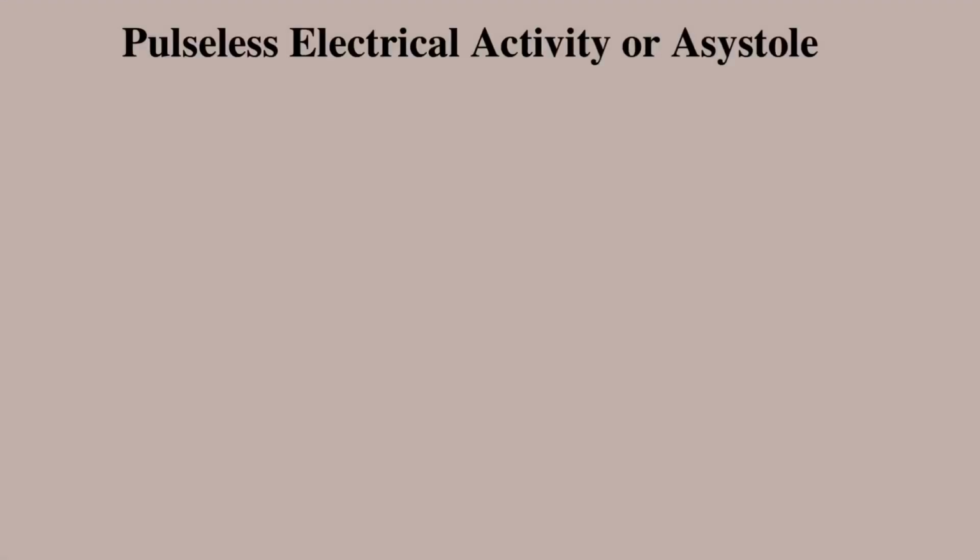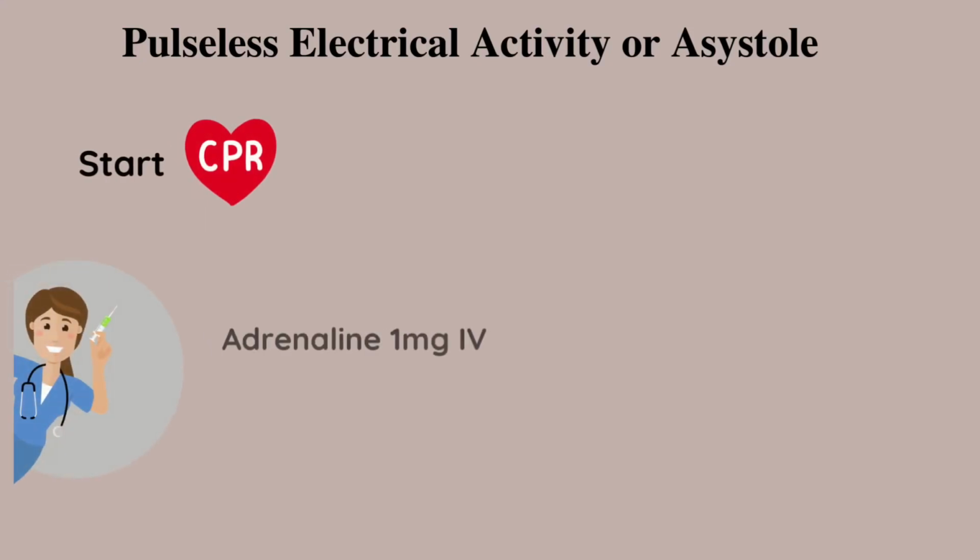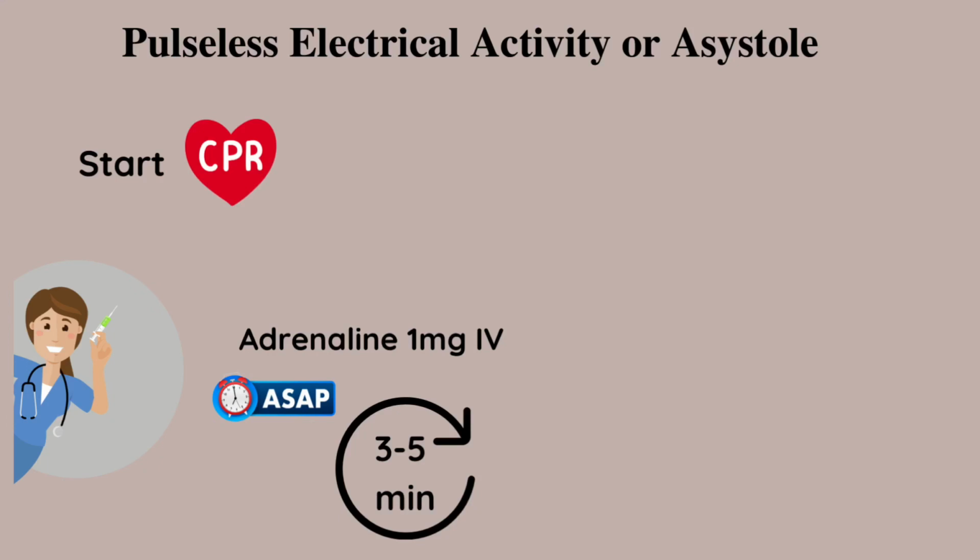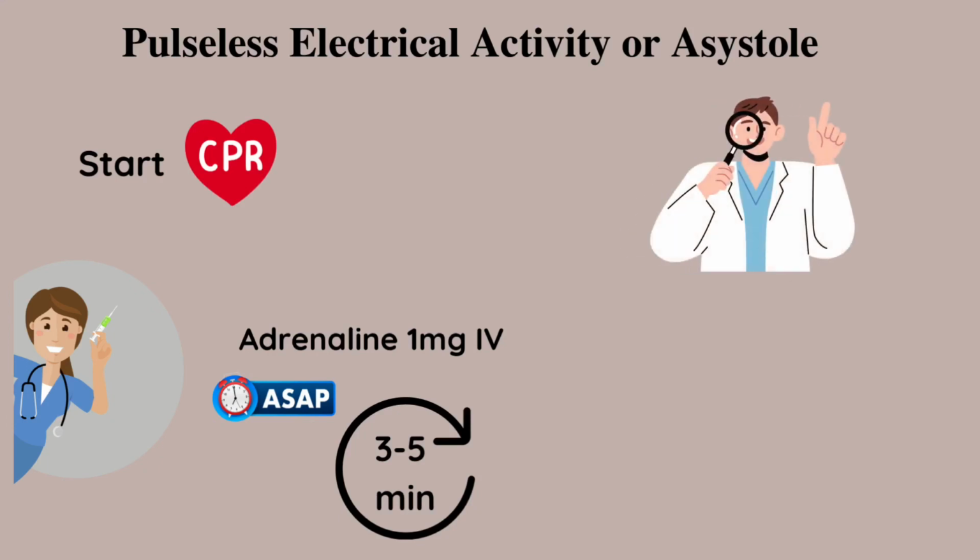In case of pulseless electrical activity or asystole, start CPR and give 1 mg adrenaline as soon as possible. Repeat the dose every 3 to 5 minutes. Then search for underlying causes to give the appropriate treatment.